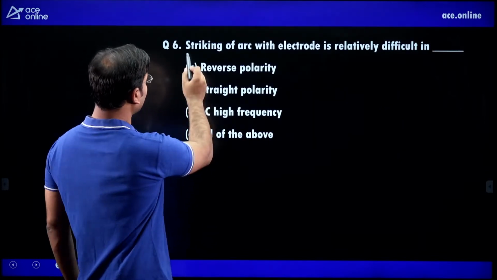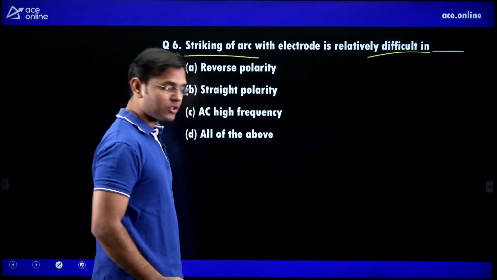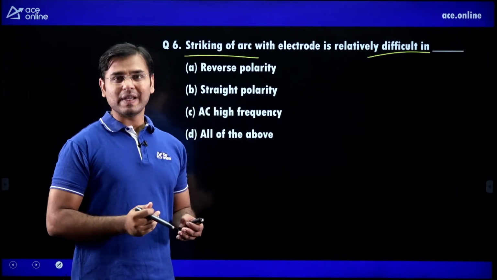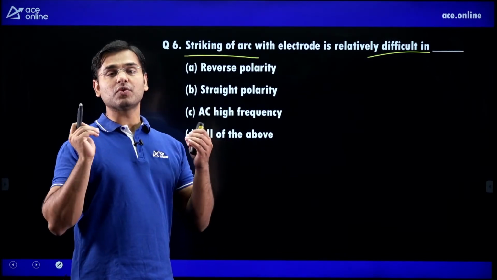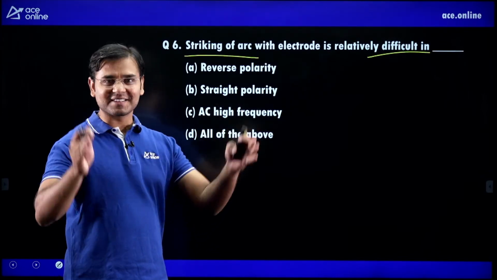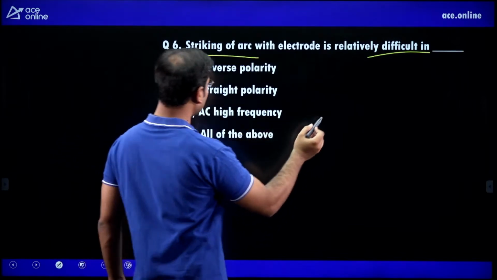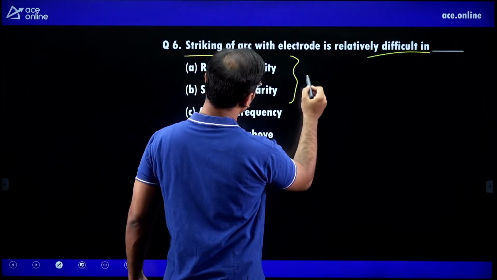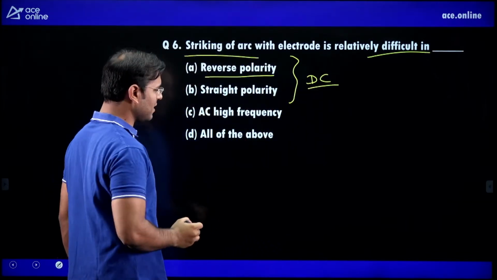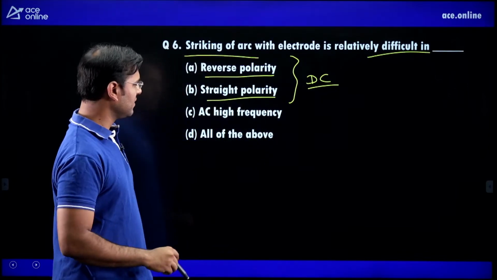Striking of arc with electrode is relatively difficult in which? Striking of arc means to produce the spark. Where is it difficult to generate the spark? Now see, in direct current it is very easy to produce a spark, either with reverse polarity or straight polarity.